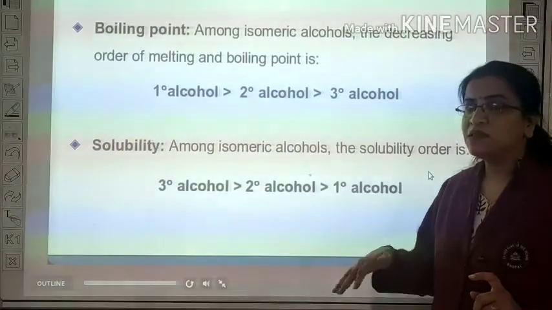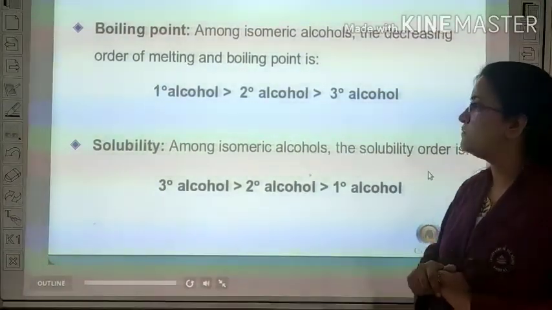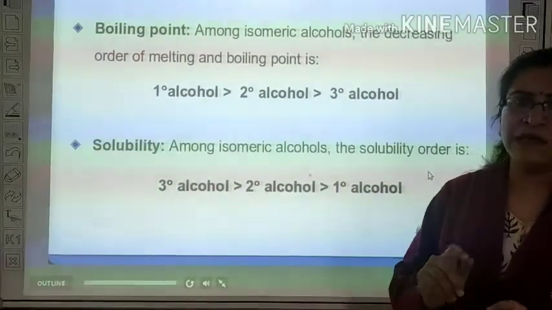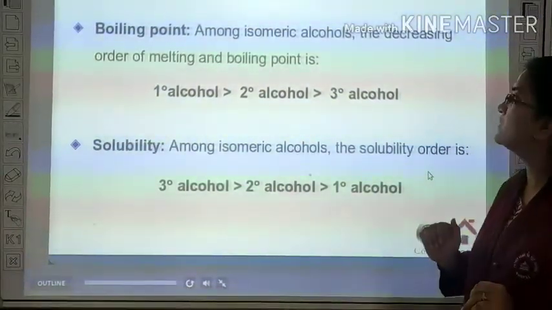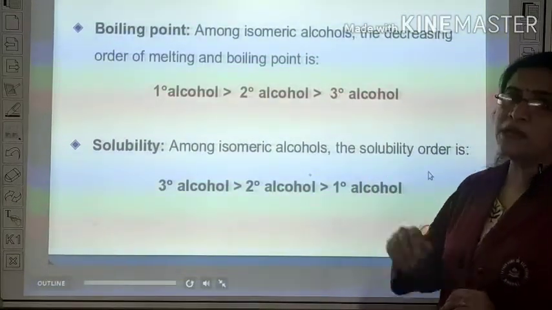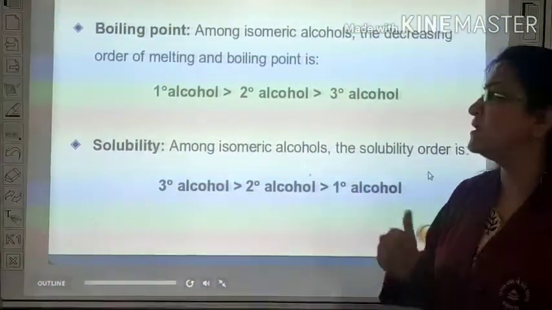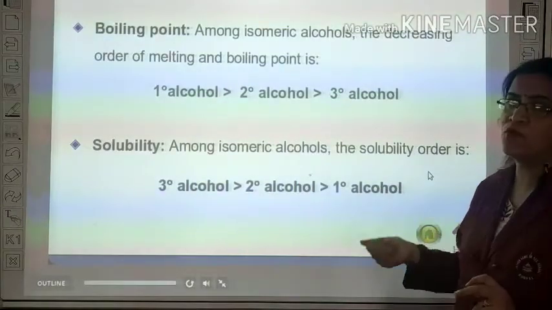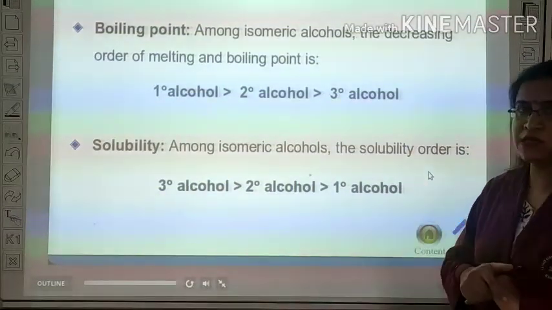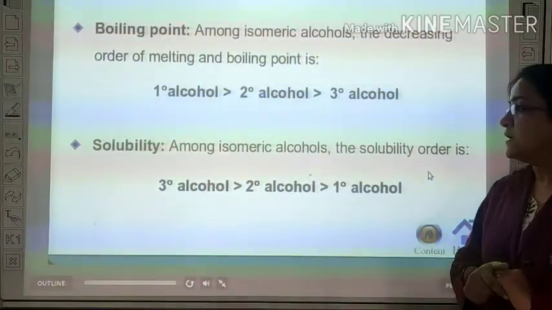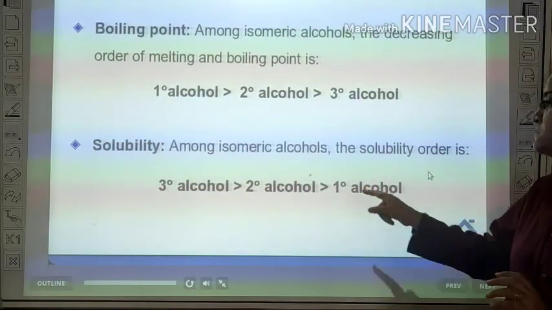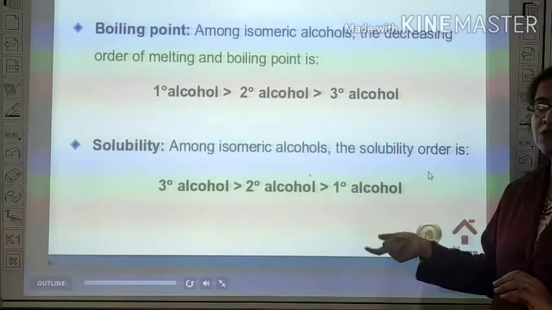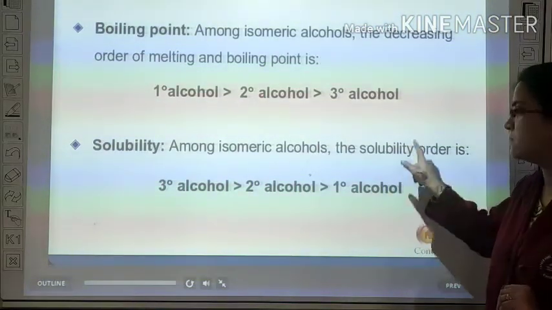There are three types of monohydric alcohol, which you are familiar with: primary, secondary and tertiary, all having the same number of carbon atoms. Then primary alcohol has a higher boiling point than secondary, and secondary has a higher boiling point than tertiary. Similarly, in the case of solubility, tertiary alcohol is more soluble than secondary, and secondary alcohol is more soluble than primary.